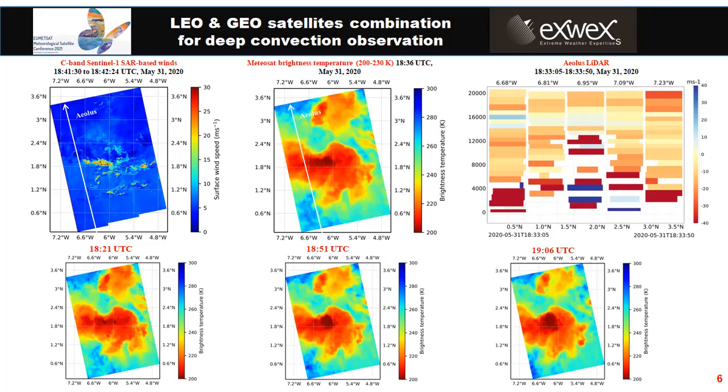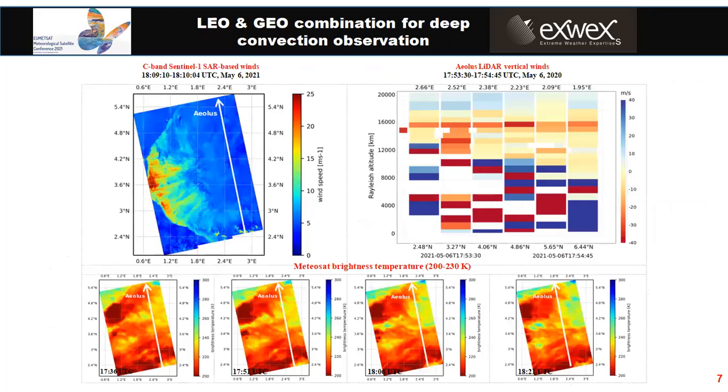Meanwhile, the coldest section changes very quickly. So now we are presenting another case of a mesoscale convective system observed by Sentinel-1 and EUMETSAT. This case is interesting because we can observe the wind pattern and assume that the convective wind tends to move slightly southwestward. In fact, when we see the corresponding EUMETSAT images from 17:36 to 18:21, we note that the clouds also tend to move toward the southwest. The convective cloud in this case seems to move faster than those in the previous case.